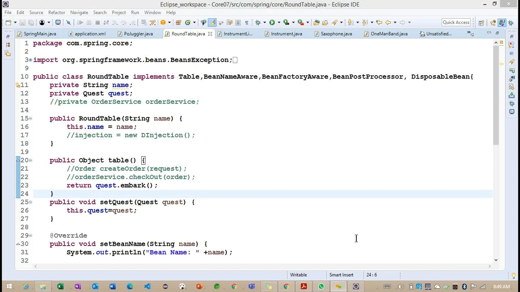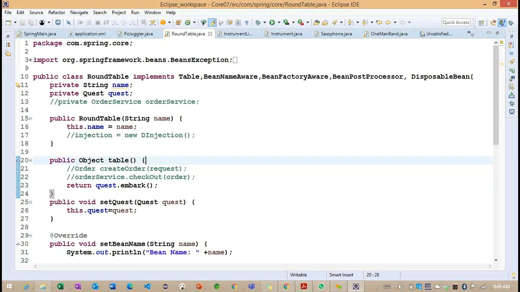We'll see in the MVC related application, we are going to work on the session and request related scopes. So don't worry, we will have a time when in the MVC application we'll discuss these two. Okay, so back to here.